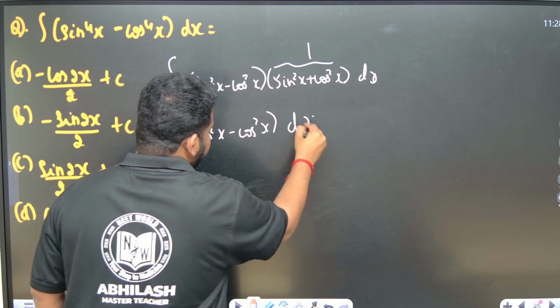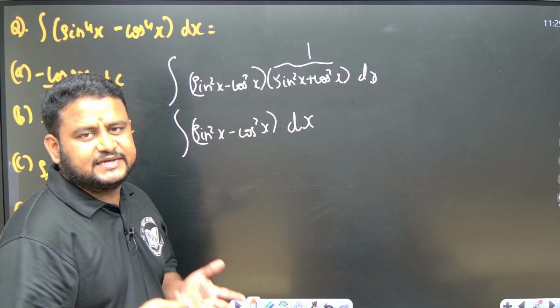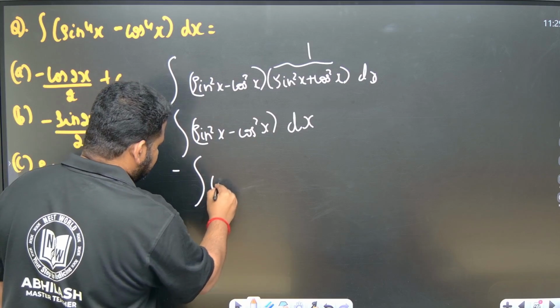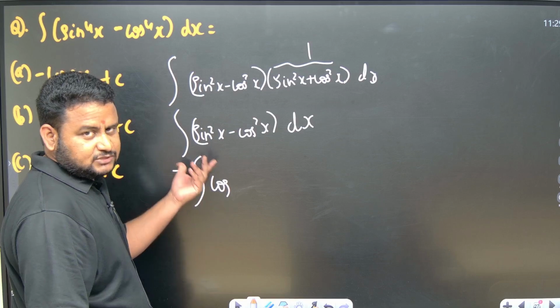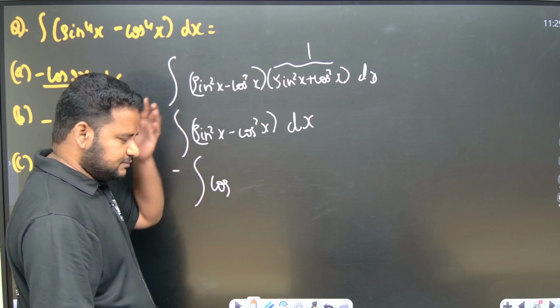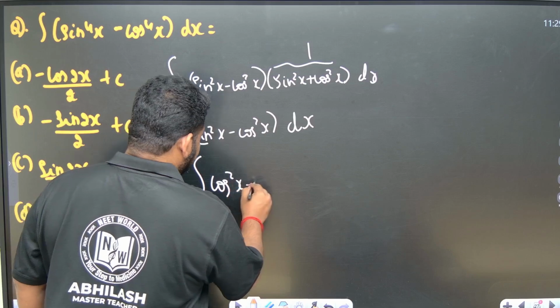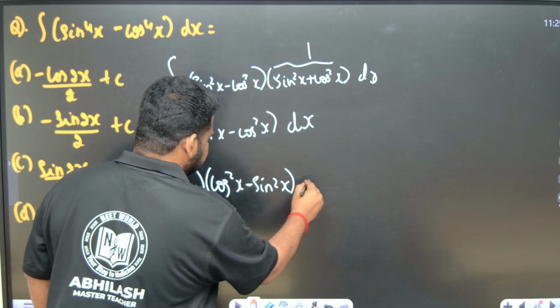dx. But here I will do one manipulation. After that you will get to know the answer very easily. What is that manipulation I will do? I will take minus outside. Why I am taking it, you will understand now. Without that also you can do it directly. You can try to take sin square x in terms of cos x, or cos square x in terms of sin, or something like that. So let us see what can be done. So cos square x minus sin square x, I will take it. If I take minus outside, this will become cos square x minus sin square x dx.